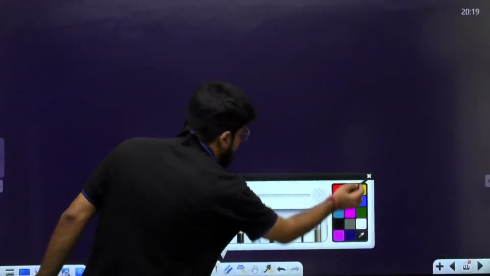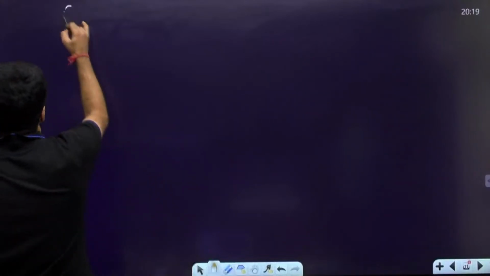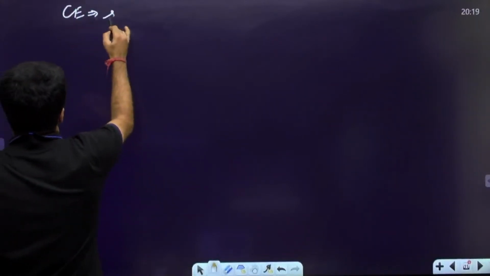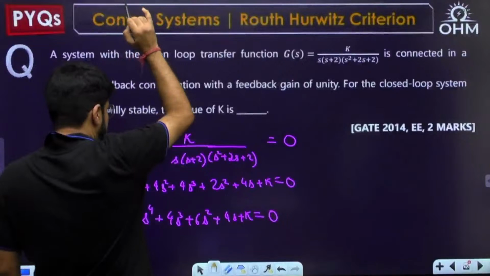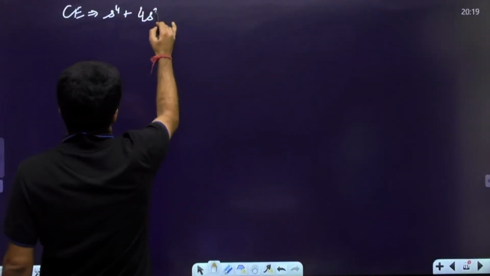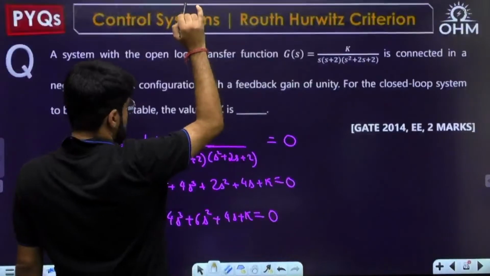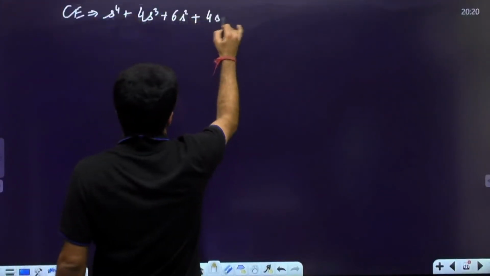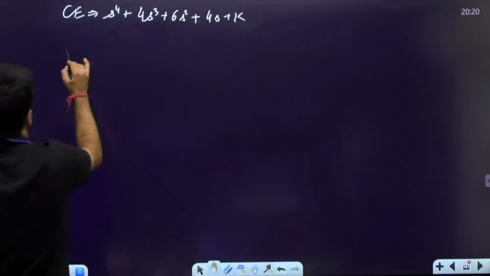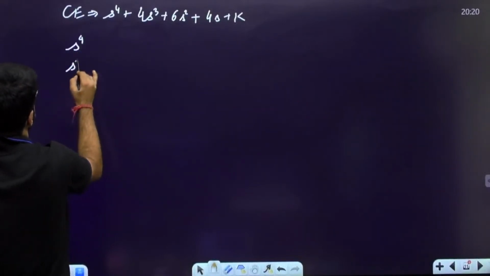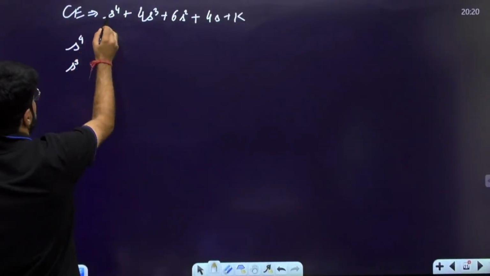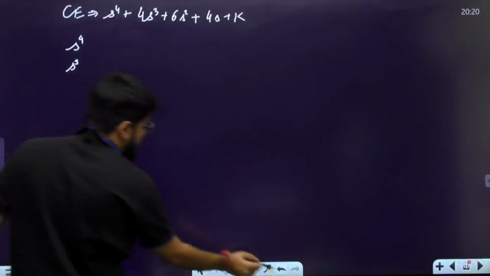How do you form the Routh array? Let me write down the characteristic equation once again: s power 4 plus 4s cube plus 6s square plus 4s plus k. The Routh array starts with two rows, s power 4, the highest term available, and then the s power 3 row.